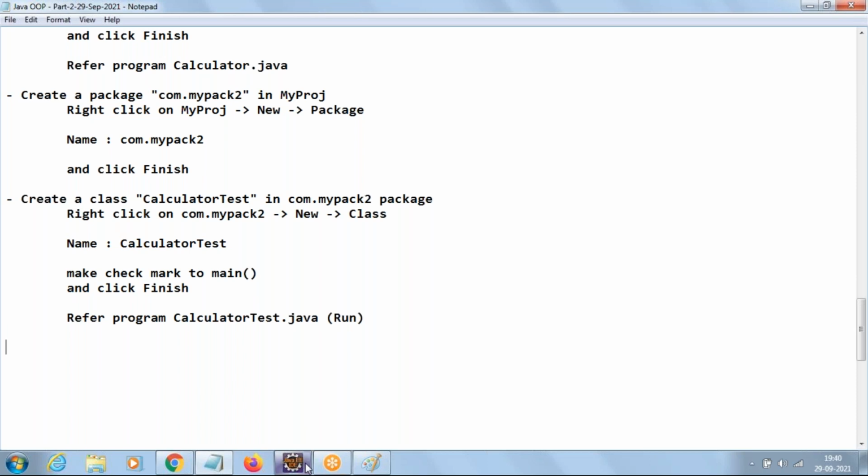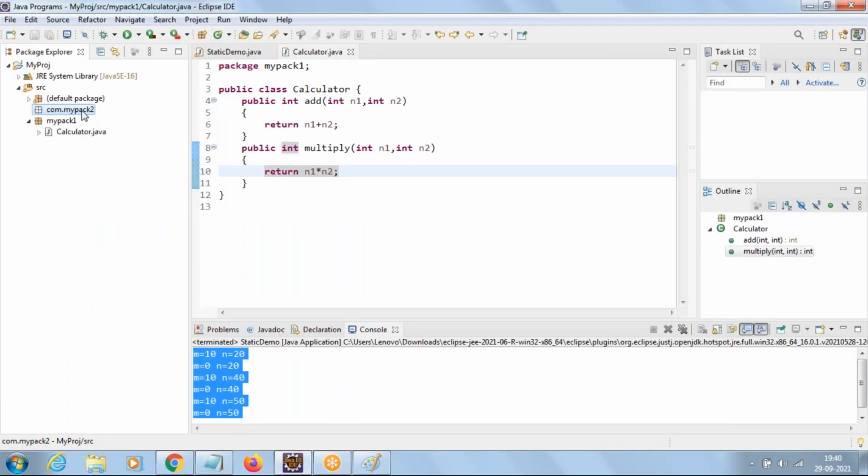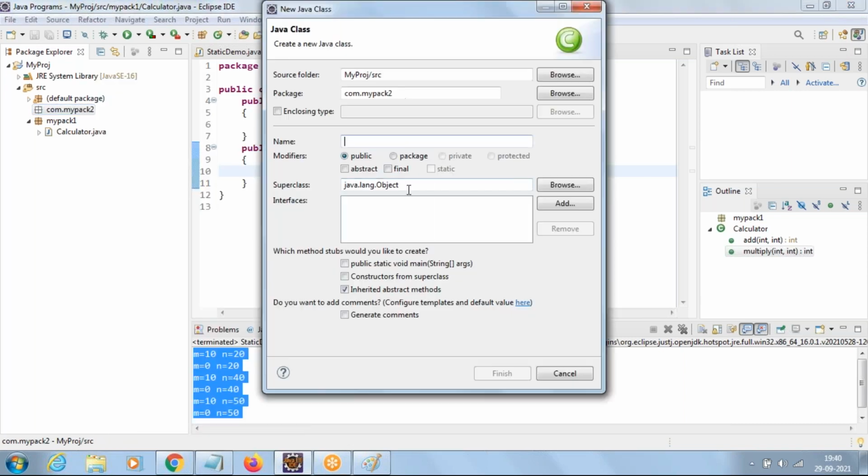Now we have created the package com.mypack2. Right click on this package and say new class. See there, the package name it has shown to us: CalculatorTest with the main method.